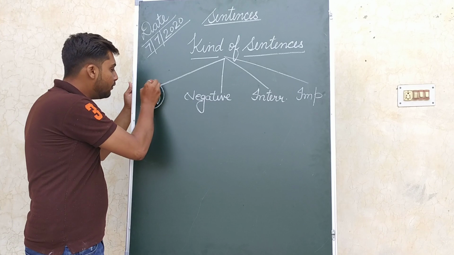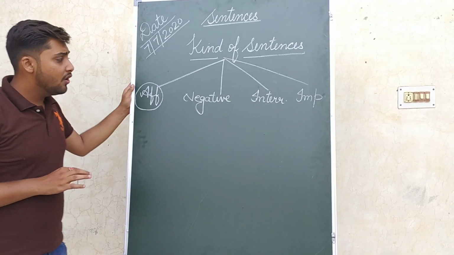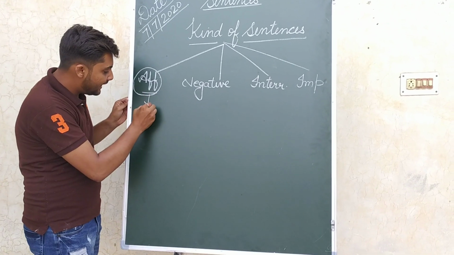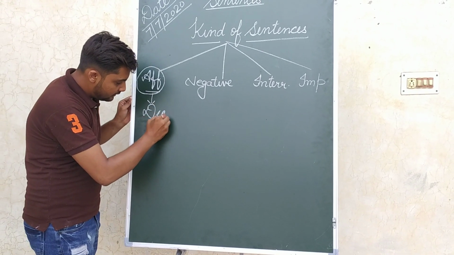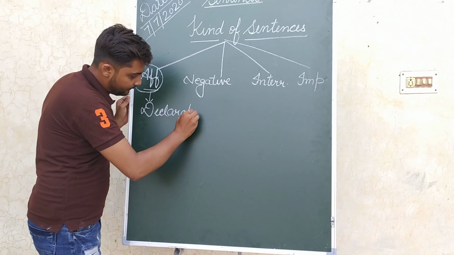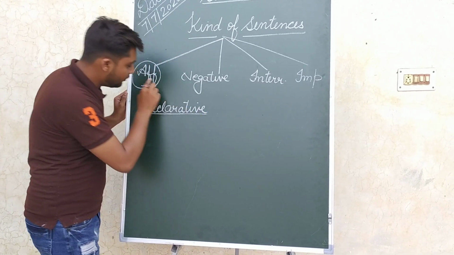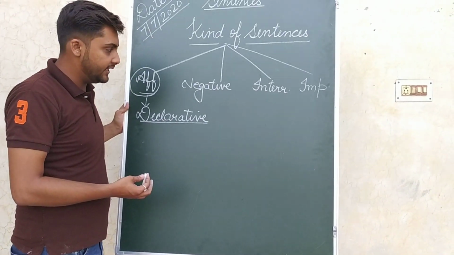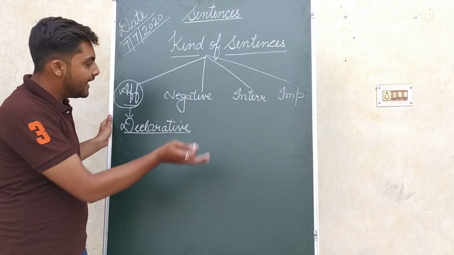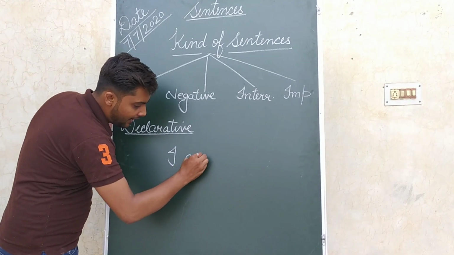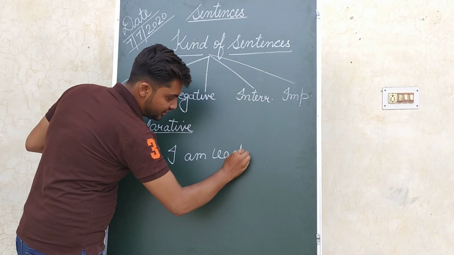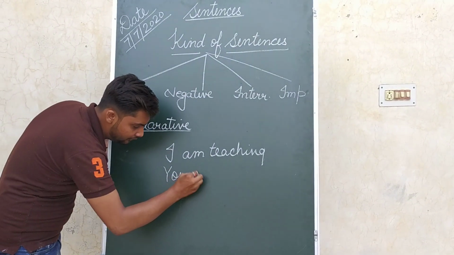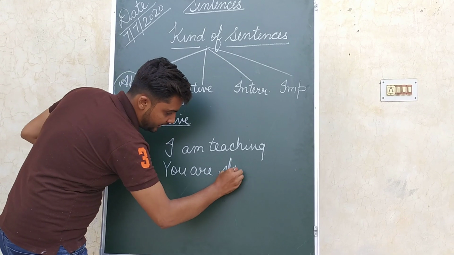First of all, we will look at the affirmative sentence. What is an affirmative sentence? There is one more name for affirmative sentences, that is declarative sentence. It means the normal sentence, the positive sentence. Whatever we are speaking, for example, I am teaching, or you all are studying.